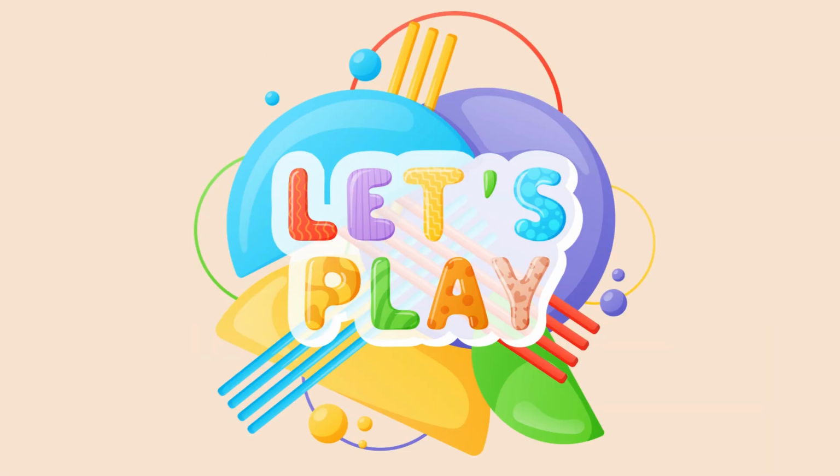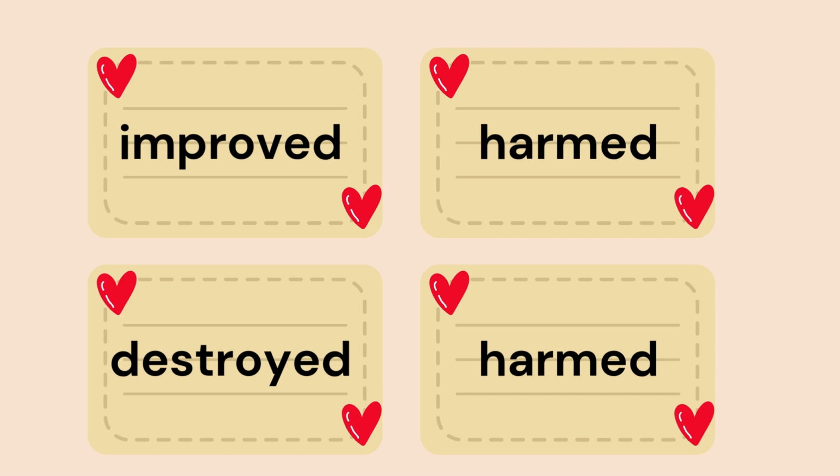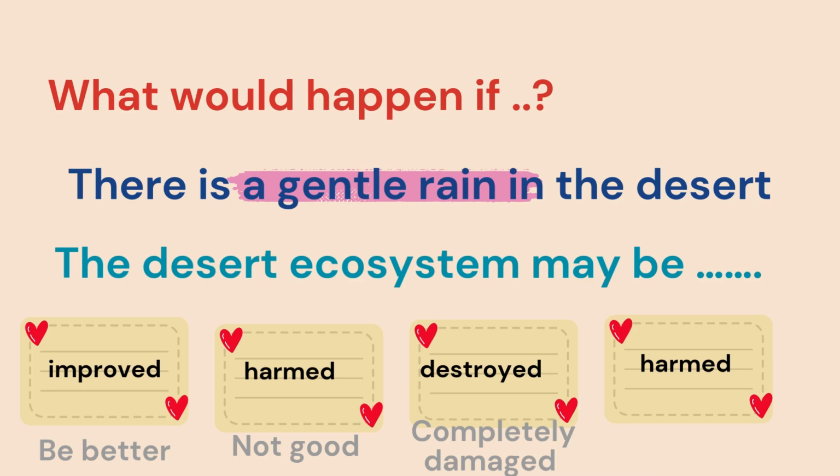So be ready. Here we have 4 cards: improved, harmed, destroyed, and harmed again. And here we have questions, and we will answer by using 1 card for each situation.